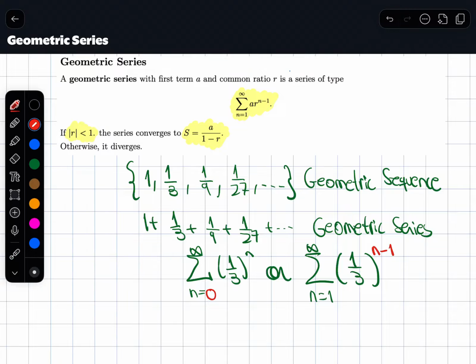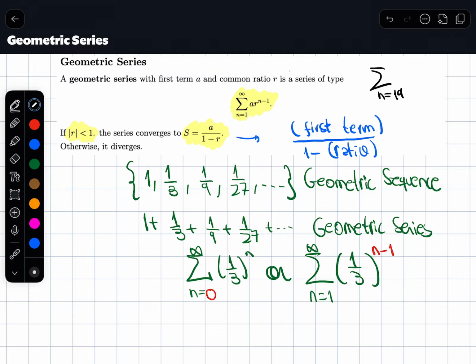So you can see why this is how it is. And the formula really can be thought of as, if you want, the top being the first term of the sequence. Doesn't matter where it starts. And the bottom being 1 minus the ratio. Because sometimes your geometric sequence will start at some higher number, like a 19 or something, as long as you can identify that it's geometric, you can figure out what the first term is by just plugging the first number you're told to plug in, and that formula will work.